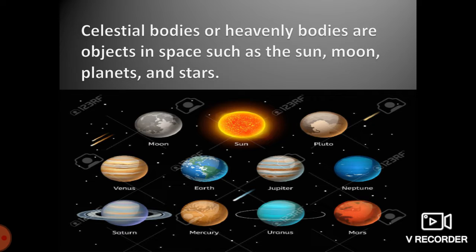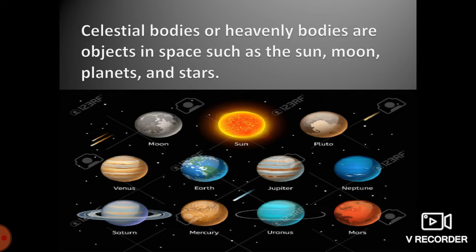It means in our solar system or in our universe there are sun, moon, planets and stars. They all are combinedly called our celestial bodies or heavenly bodies or our celestial neighbors.